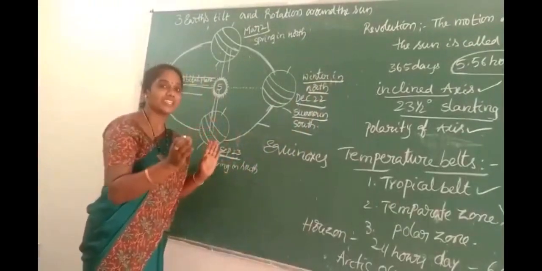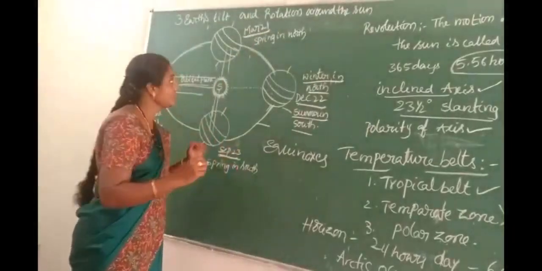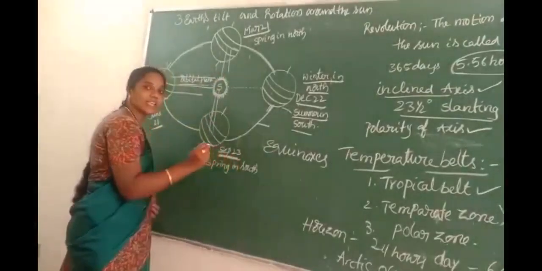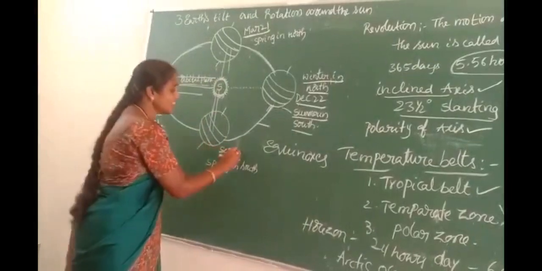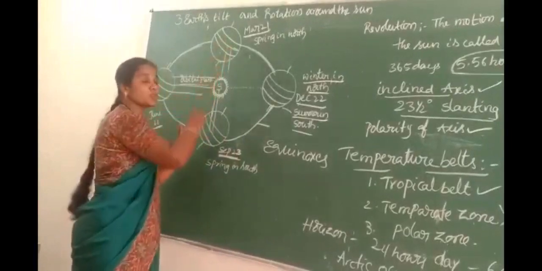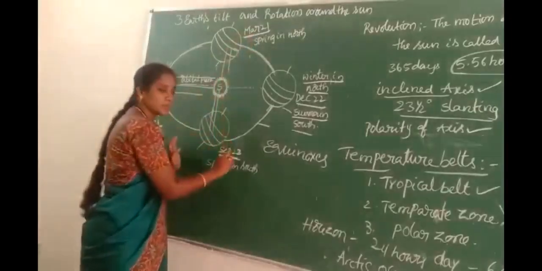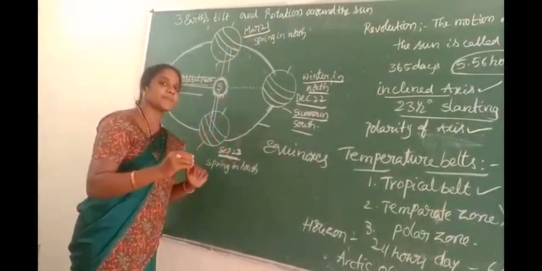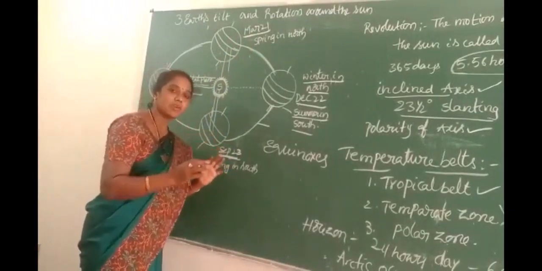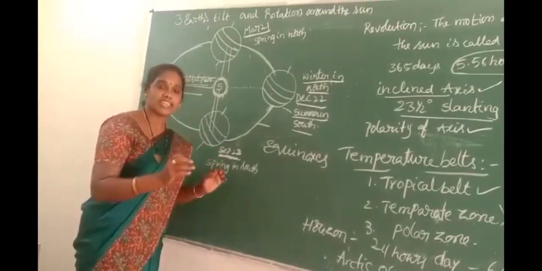Next we observe the position of the equator. On March 21st, the sun faces the equator. At the same time, on September 23rd, the sun faces the equator. In these two positions, the sun rays directly fall on the equator. On March 21st and September 23rd, these two days receive the same temperature, light and heat from the sun.